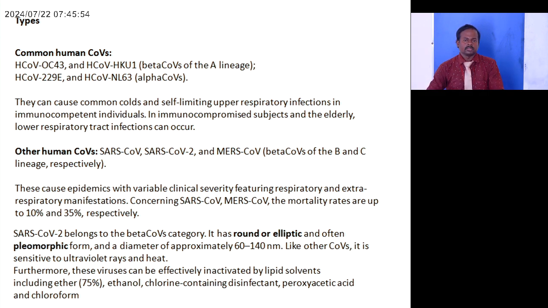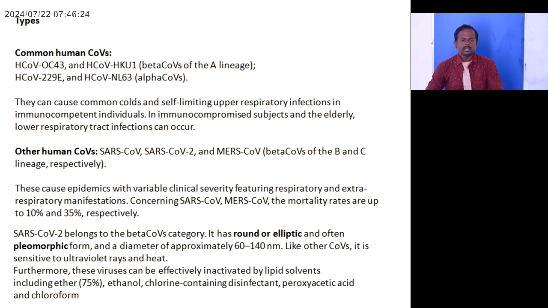Other coronaviruses are SARS coronavirus 2 and MERS coronavirus that belong to beta coronavirus. These cause epidemics with a variable clinical severity featuring respiratory and extra-respiratory manifestations. Concerning SARS coronavirus and the MERS coronavirus, the mortality rates are up to 10% and 35% respectively.